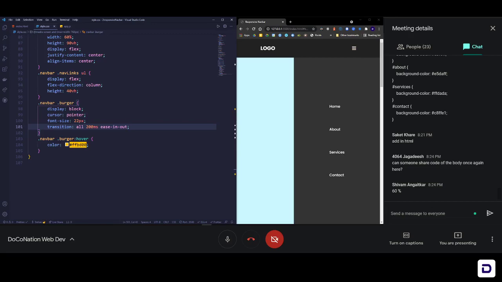Okay, so let me just explain to you how animation works once again. That is, it has an initial position and then it has a final position. That is the core concept of animation. Okay, so if you want to animate anything, you should have an initial point, the starting point, and you should have an ending point. Okay, that's the core concept. So basically in animation, you move from the initial point towards the ending point or the final destination.